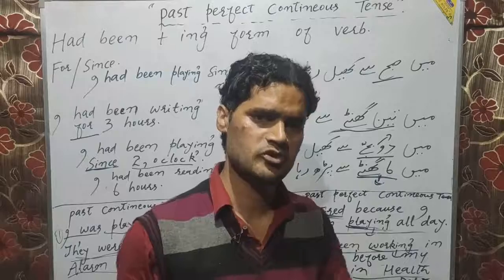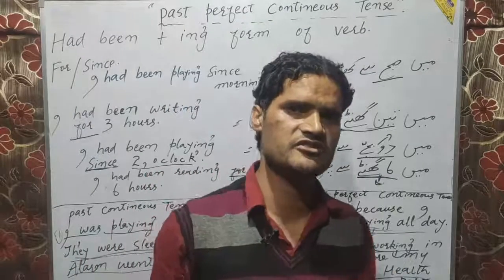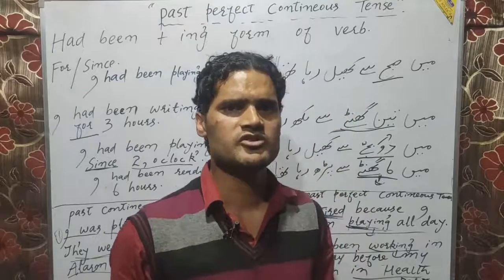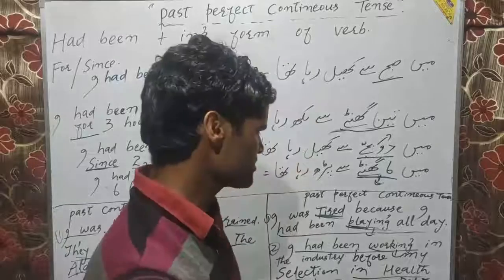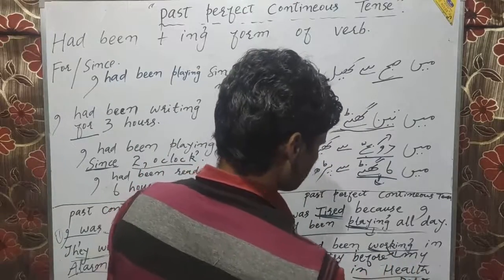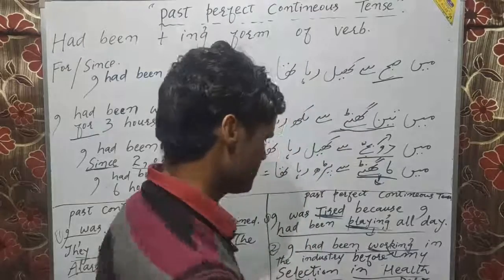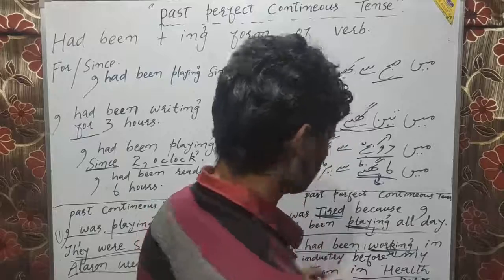Before, you were continuously working in the industry, after that you preferred to go for the job in the health department. But it doesn't mean the working has interrupted your selection in the health department, or the selection has interrupted the activity of working in the industry.